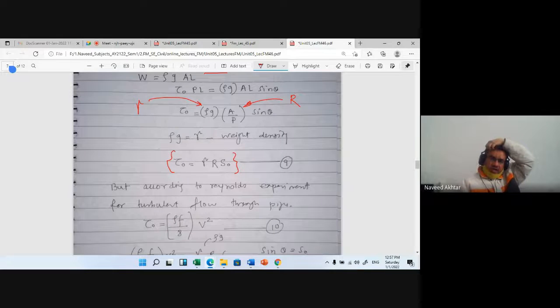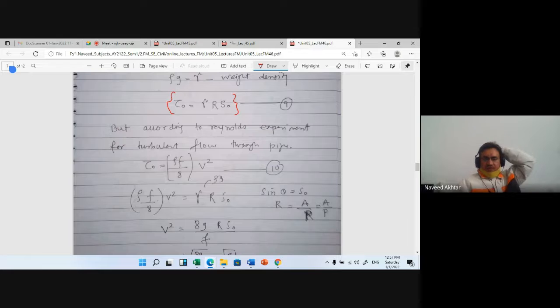But according to the Reynolds experiment for turbulent flow through a pipe, tau 0 is rho f by 8 into V square. Now equating equation 9 and 10.